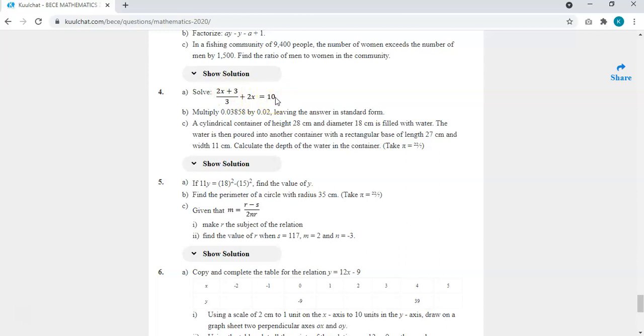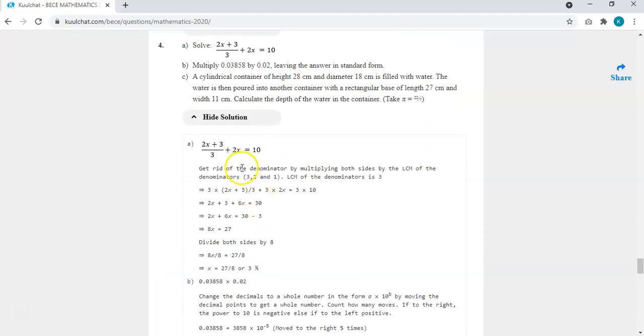In that case, you have your 6x plus your 2x, which makes 8x. Then this 3 can go, so you have 30 minus 3, that gives you 27. As you can see, we got rid of the denominator by multiplying both sides by 3. So 3 multiplies this, 3 multiplies this, 3 multiplies this.